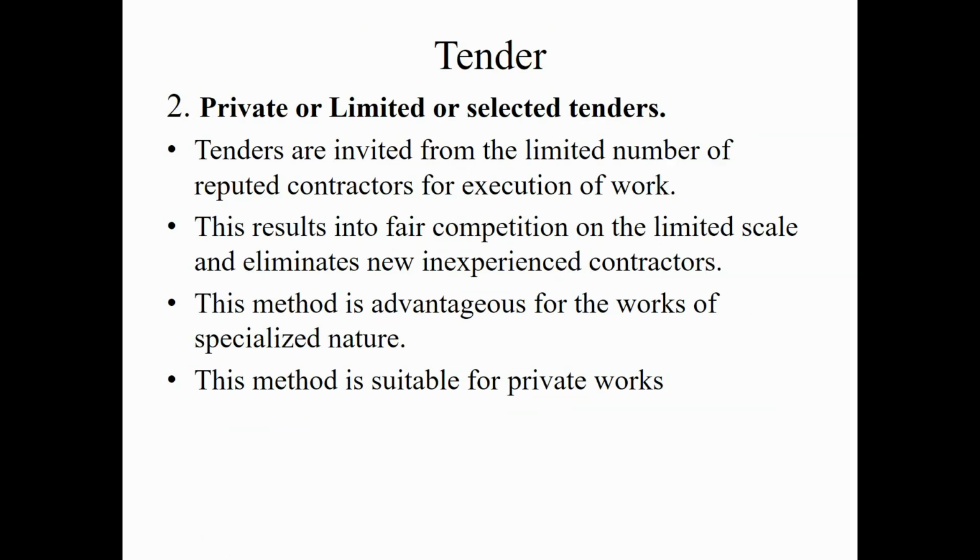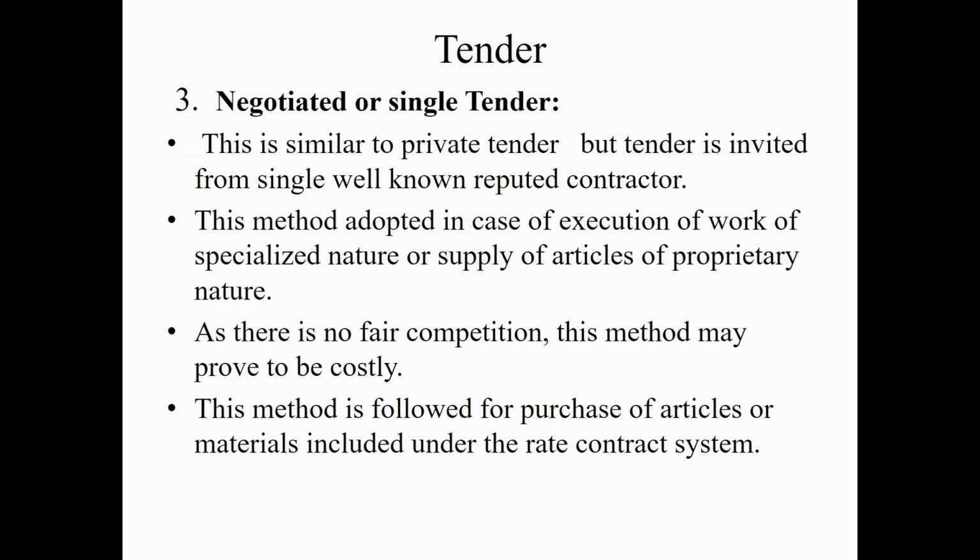The second method of tenders is private or limited or selected tenders. In this method, tenders are invited from a limited number of reputed contractors for execution of work. This results in fair competition on a limited scale and eliminates new inexperienced contractors. This method is advantageous for works of a specialized nature. This method is suitable for private works.